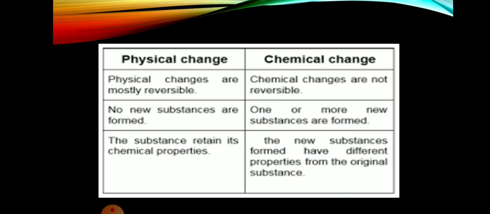In physical change, the substance retains its chemical property, but in chemical change, the new substance formed has different chemical properties from the original substance. So these all are the differences between physical and chemical change.